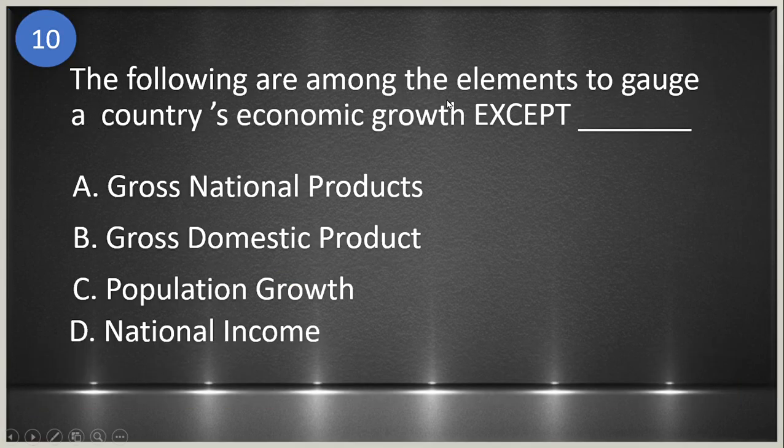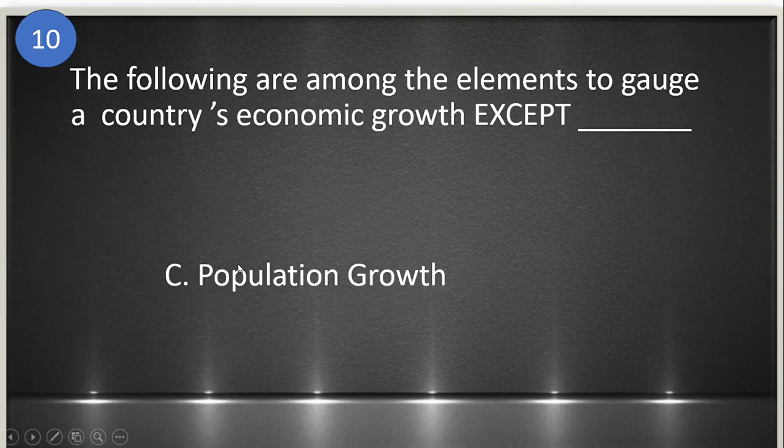The following are among the elements to gauge a country's economic growth except, okay, so may except dito, take note tayo, no? So ibig sabihin, all of the choices are used, no, to gauge or to measure the country's economic growth except daw sa isa. Okay, so is it A, gross national products, B, gross domestic products, C, population growth, and D, national income? So ang sagot ay letter C, population growth. Hindi siya kasali.